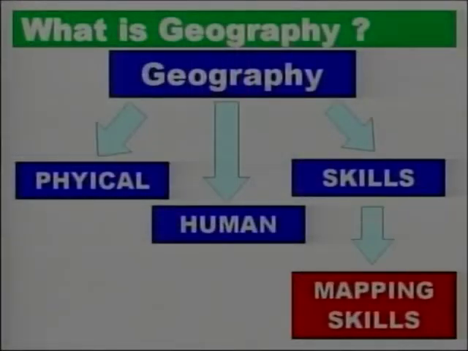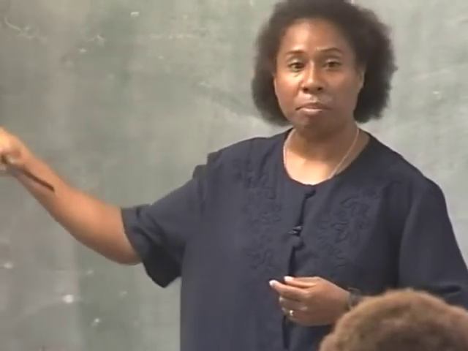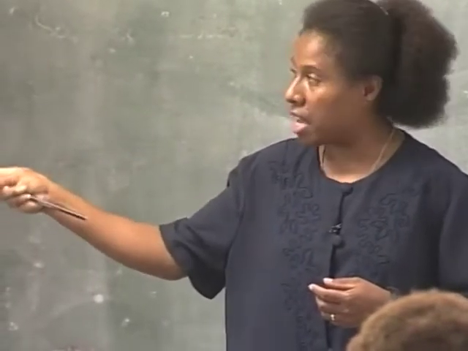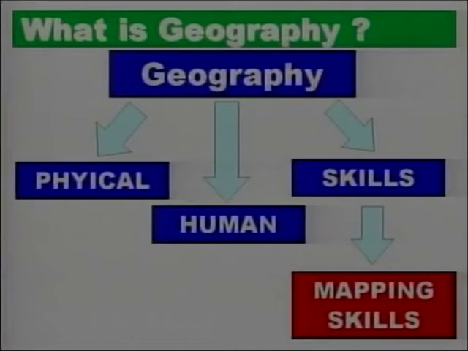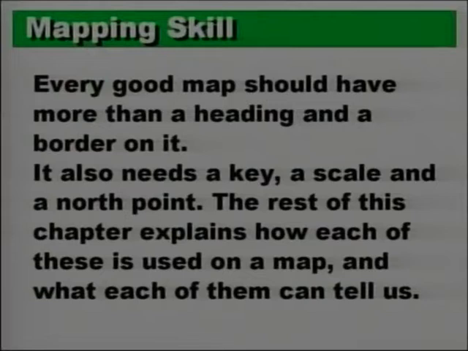Our first lesson today will look at skills as an important part of geography, and I am going to concentrate mainly on what we call mapping skills. Skills can be many different types. We're looking at graphs, different types of graphs, line graphs, bar graphs, column graphs, multiple line graphs, etc. And we can also look at pie graphs as part of our skills, pictographs, which all portray certain type of information. But when we're looking at geography, we'll concentrate mainly on what we call mapping skills. And because this is to do with mapping skills, we will require maps to be able to do some activity. You with me so far?